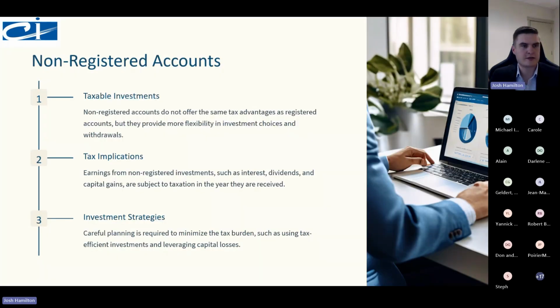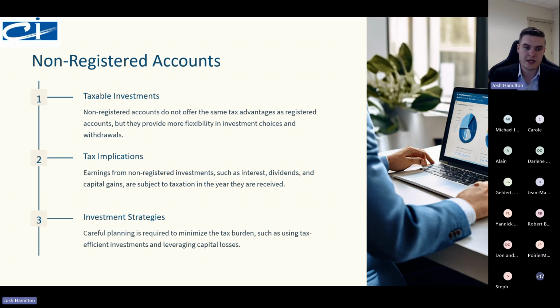Now, non-registered accounts. These are accounts that don't offer the same tax advantages as registered accounts. So you're not going to deduct any taxable income with them, but they provide a little bit more flexibility because there's no limits to how much you can invest. So if you max out your RRSP and your TFSA and your FHSA and you still have money that you want to invest, a non-registered account is a great option to do so because there's no limits.